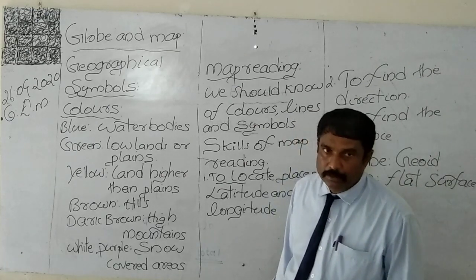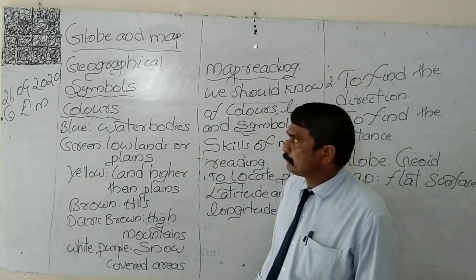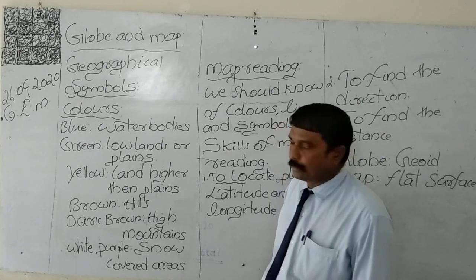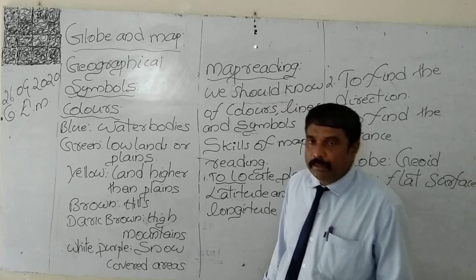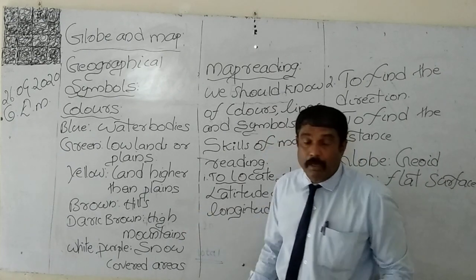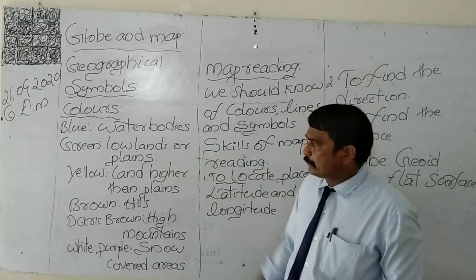So when we see green color on the map, what we have to understand is that the land is plain land.